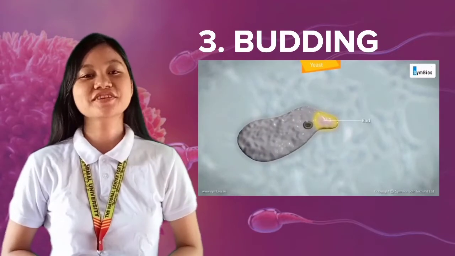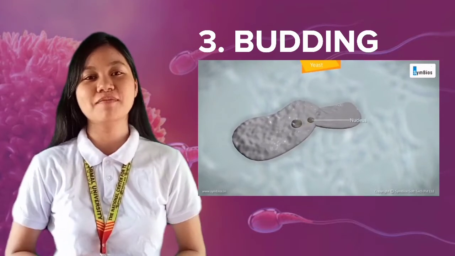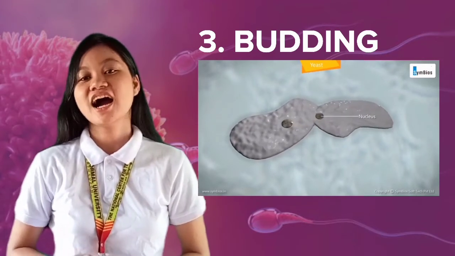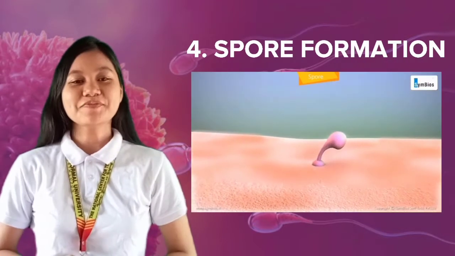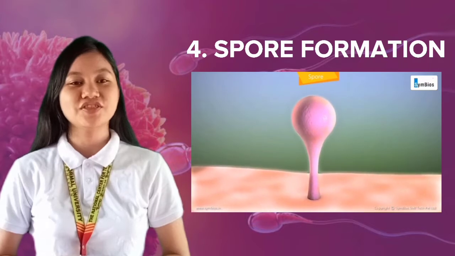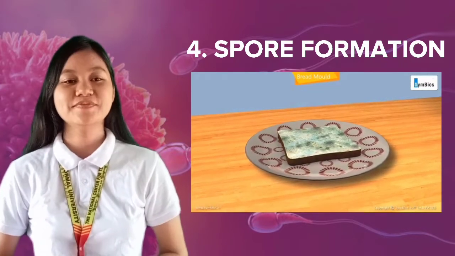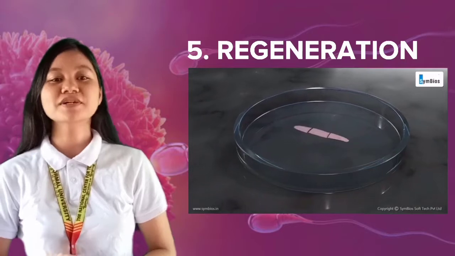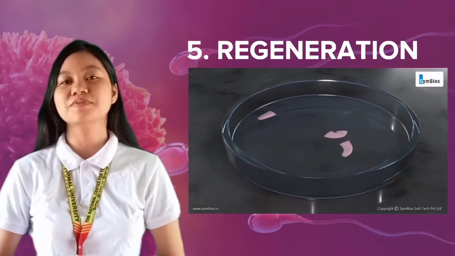Budding. A new individual may form as an outgrowth of the parent and separate to become a new individual. Yeast, hydra, and sponges reproduce this way. Spore formation happens when a spore case lands in a favorable condition. A new individual develops, like bread mold, a fungus. Regeneration happens when a part of the parent body breaks off from the body and develops into a new individual.